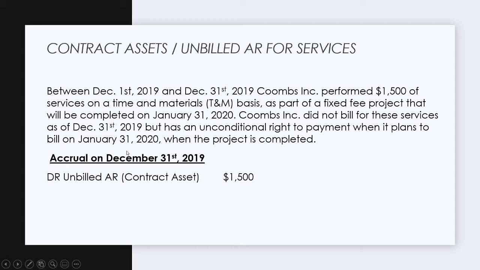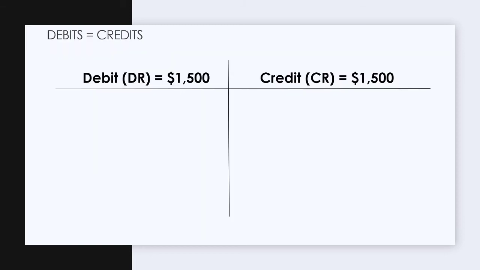In either of these situations, there aren't enough facts and circumstances here to interpret whether it's unbilled AR or a contract asset. I purposely did that because I wanted to introduce both concepts and show you how we recognize revenue. In this situation where we haven't billed yet, we can still recognize revenue under ASC 606. That's a key concept that everyone needs to be aware of: we don't need to wait for invoicing to recognize revenue. So let's see how that impacts our financial statements and our T accounts.